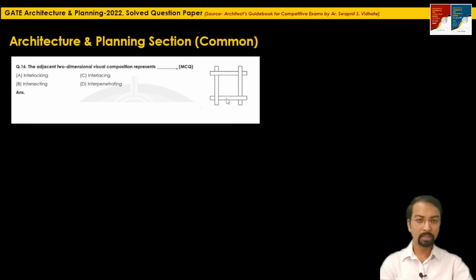Neither are they intersecting, nor penetrating with each other. So the correct option here is interlacing, which shows a weaving board pattern, generally used for weaving baskets as well as cloth. So here the correct answer is option C. So we have achieved 20 marks till this question.